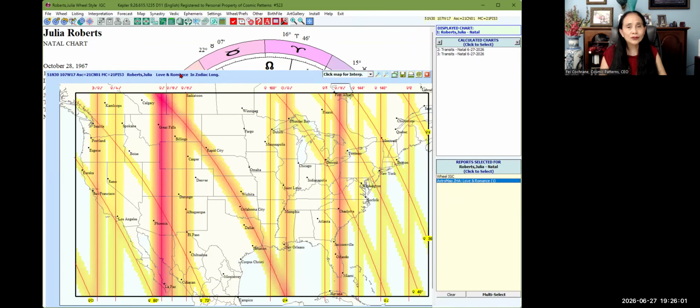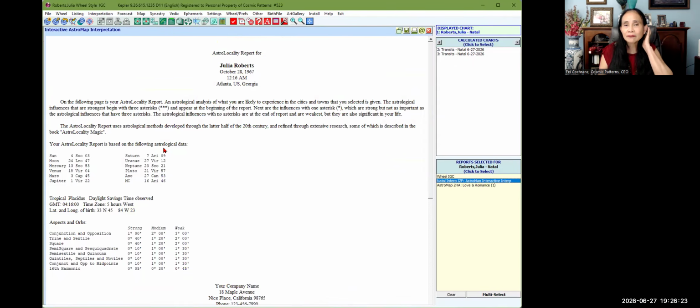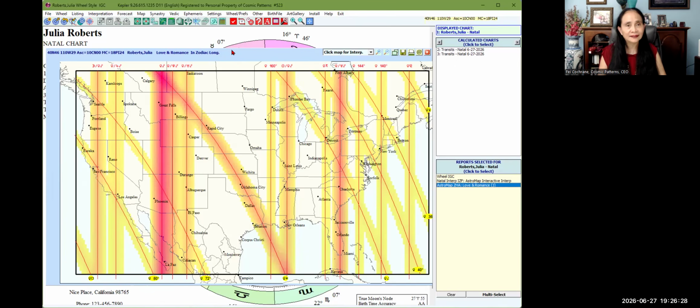You have the map in here, and you see these lines. These lines vibrate into the shadow. That is how far the energy of this line goes, and that is what the shadow is. The darker the color, the stronger the influence. Okay, so you can click on the map and it will give you the interpretation, but let's close on that. All right, so let's go back to the wheel.